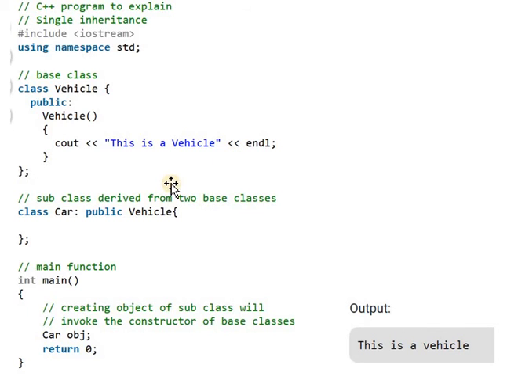Here it is a single inheritance because it contains only one base class and one derived class. One base class, that is a vehicle, and one derived class, that is a car. So this is an example of single inheritance. In this example, the subclass car is derived from the base class vehicle. So the subclass contains all the functions and properties of the base class. This is single inheritance.